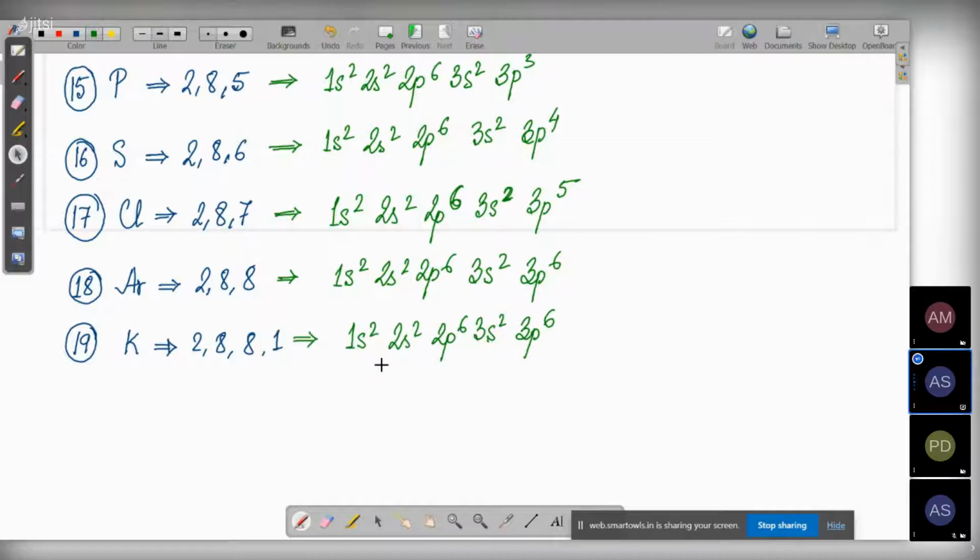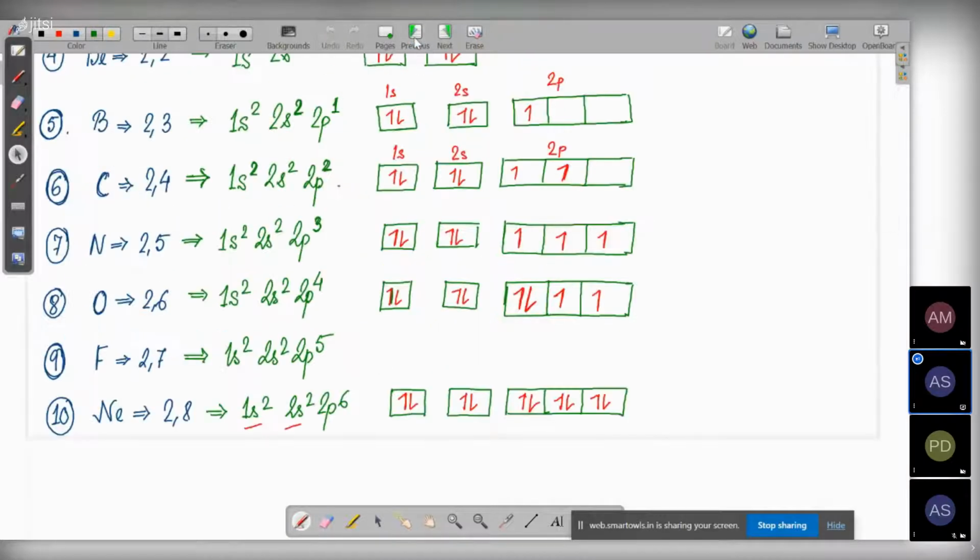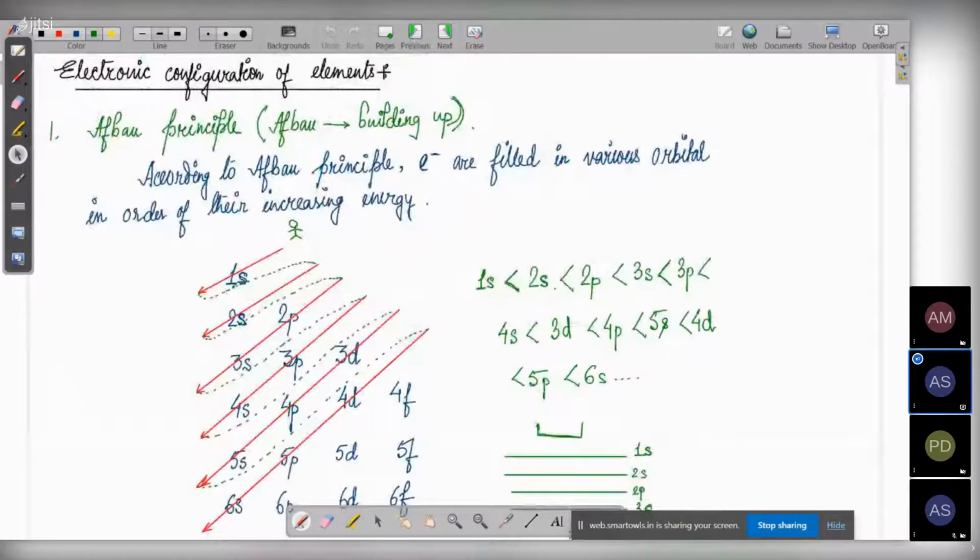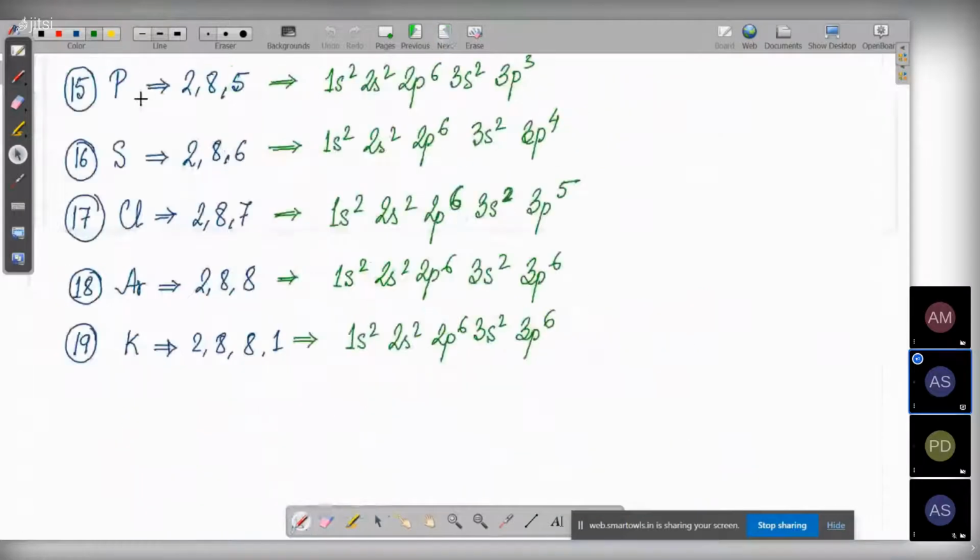Papia, why 3d? See, after 3p, where does the electron come according to the Aufbau principle? 4s. After 3p, the electron is going to come in the 4s orbital. That's why this will be 4s1.